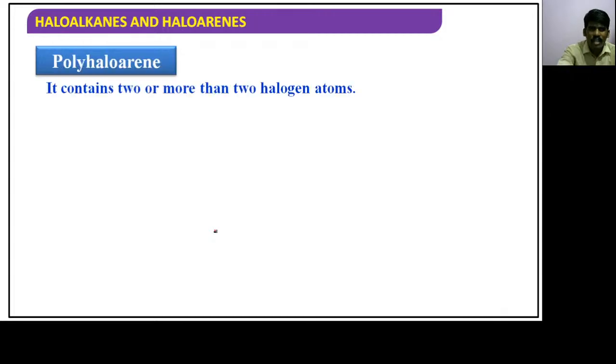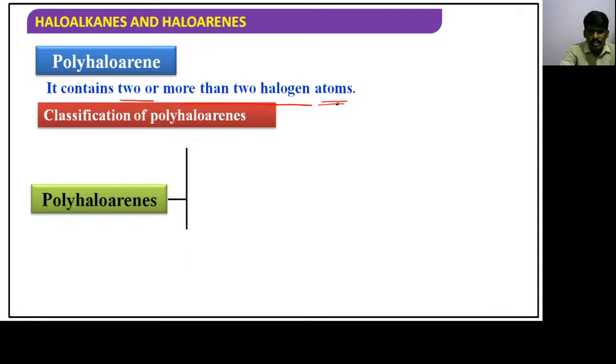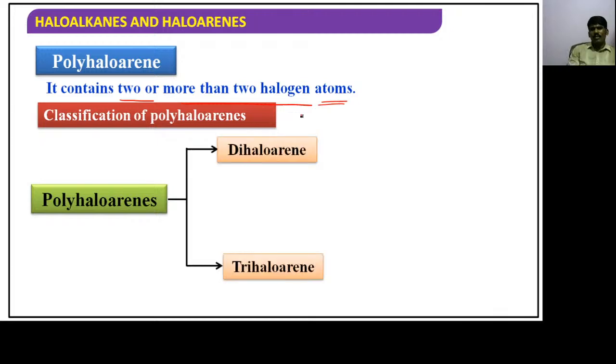Polyhaloarenes. What are polyhaloarenes, children? They contain two or more halogen atoms. Majorly we have two types: dihaloarene and trihaloarene. Dihaloarene means two halogen atoms should be present.